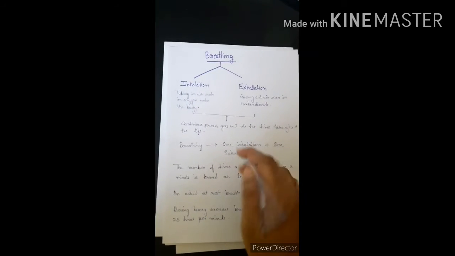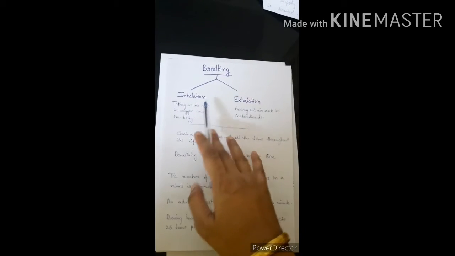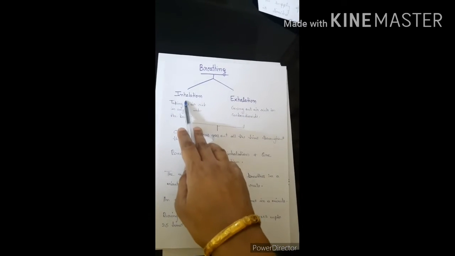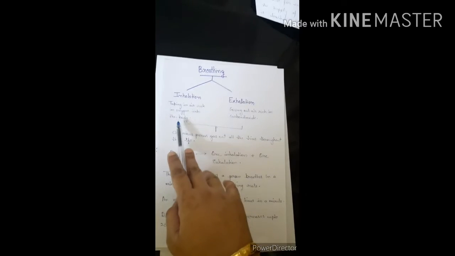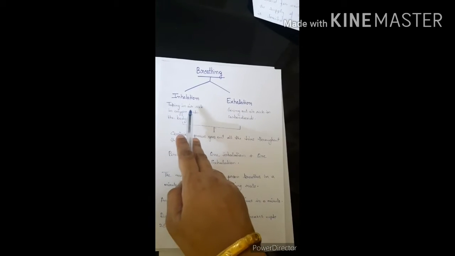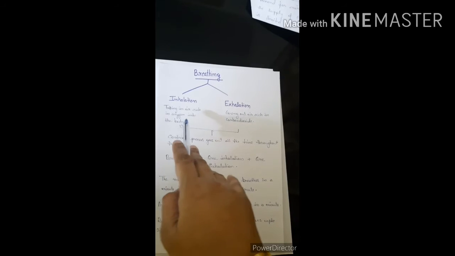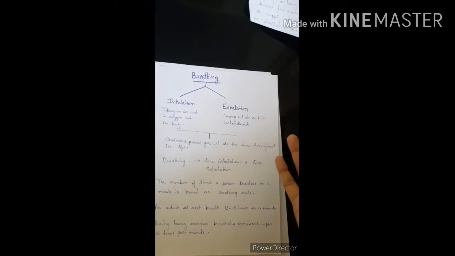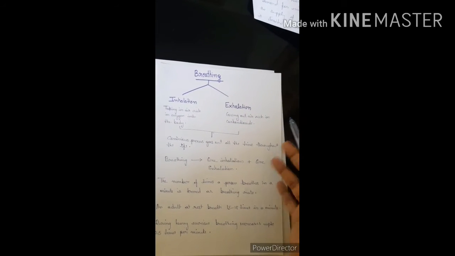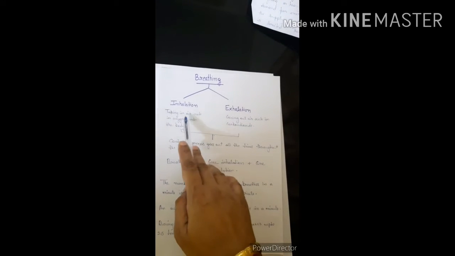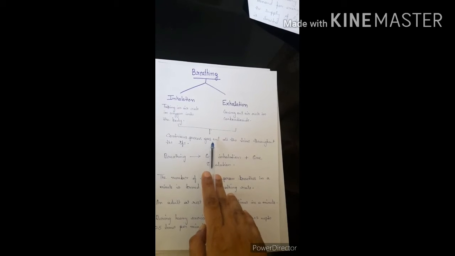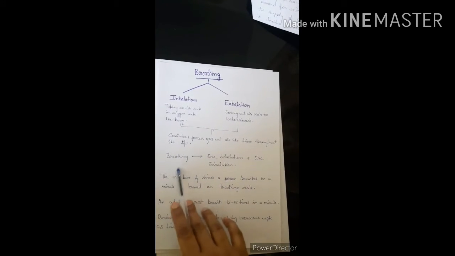Next, let's come to breathing. There are two types of breathing, inhalation and exhalation. Inhalation is where we take oxygen into the body, and exhalation is where we give out air which is rich in carbon dioxide. This is a continuous process throughout life.